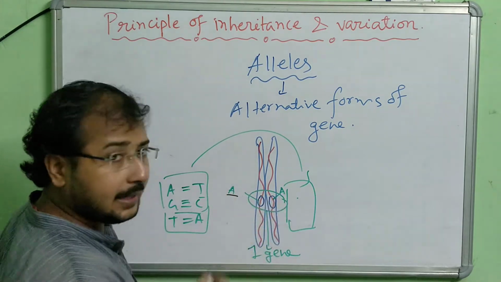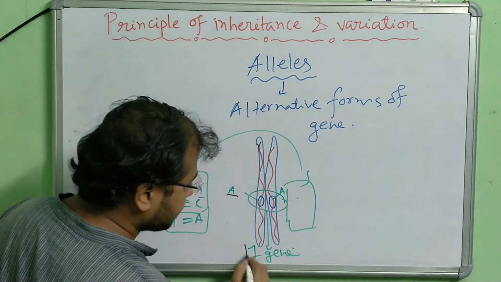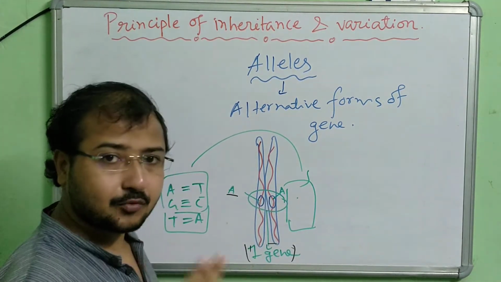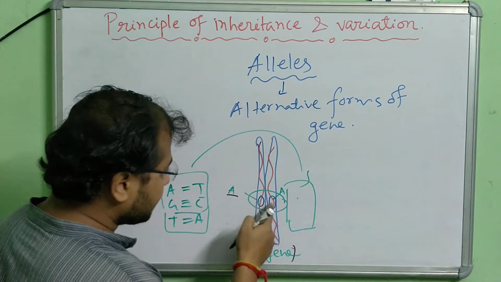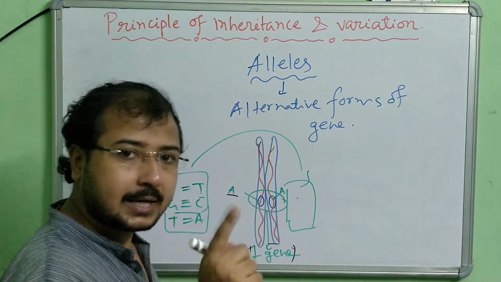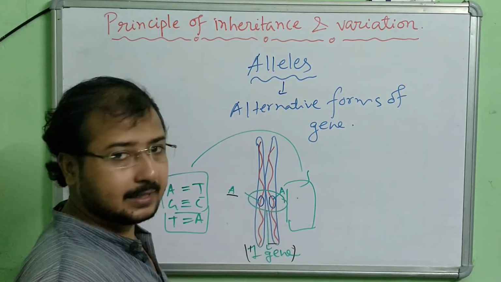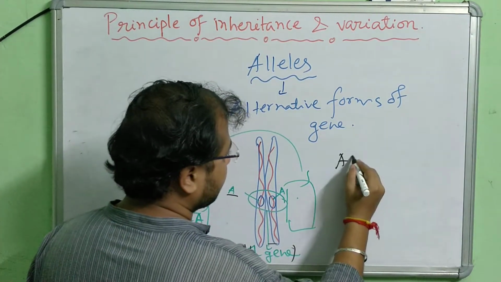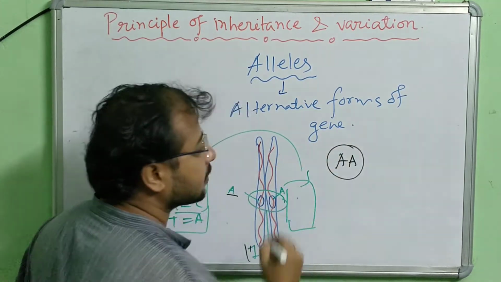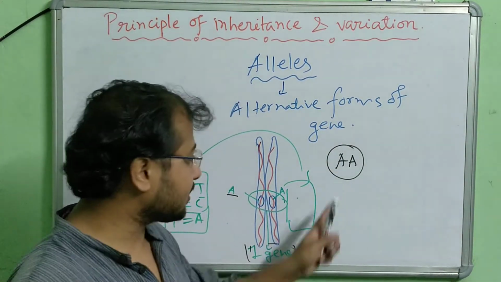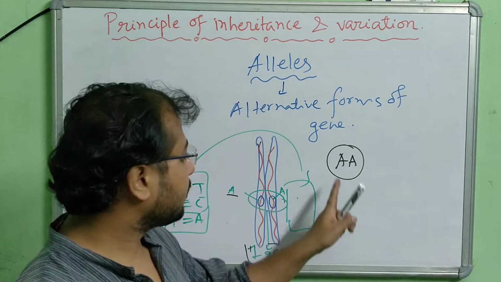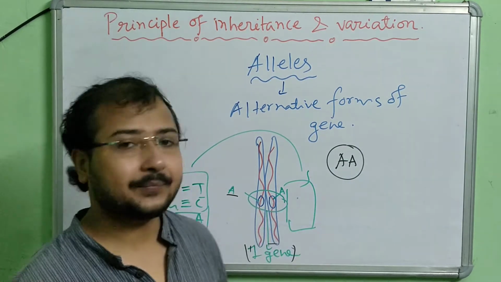This is also capital A here. So this is one gene. Two alleles form one gene. Altogether these two alleles are known as one gene. It means one gene consists of two alleles. So how do I write the name of this gene now? This is the gene which consists of two alleles, AA.